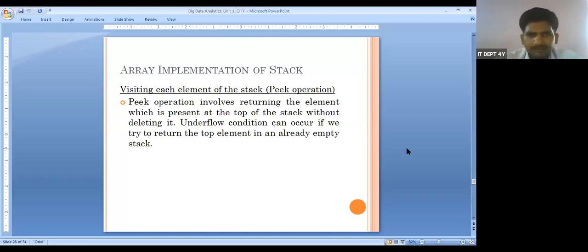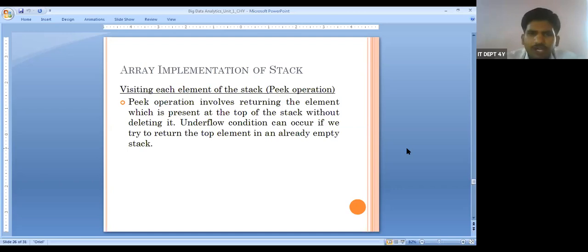But with the peek operation, the element stays there and a copy of the element is taken out. The peek operation involves returning the element present at the top of the stack without deleting it. It is a simple concept of copy and paste, not cut and paste.